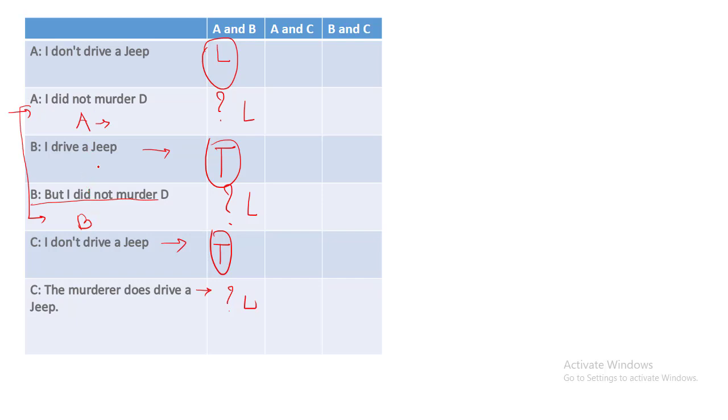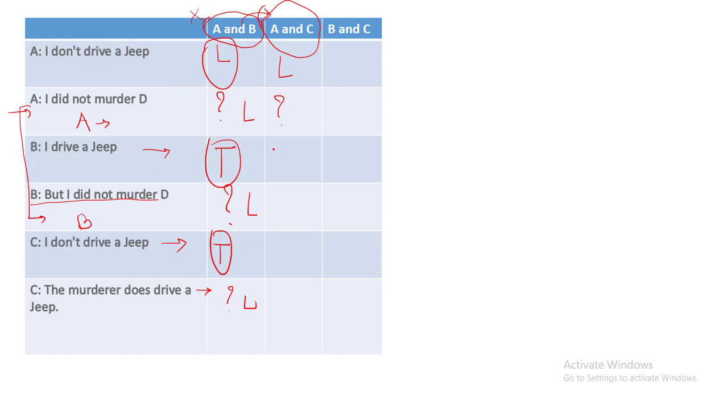Hence, what was our assumption? Our assumption was A and B drive the jeep. So this assumption is a wrong assumption. So assuming which two out of A, B and C drive the jeep, we are getting some good results. So we will proceed with these assumptions only. Whether if A and C drive the jeep, are we getting anything? If A and C drive the jeep, A says I don't drive a jeep. So this is a lie statement. We cannot predict anything about this particular statement.